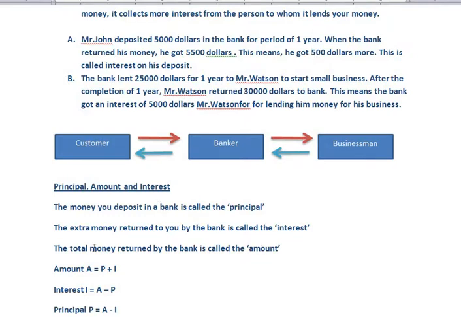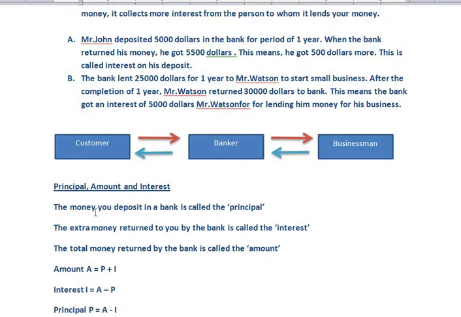What is amount? The total money returned by the bank is called the amount. So here $5,500 is the amount. The bank returned the total money to Mr. John, which is 5,500. Like, 5,000 was the deposited amount and 500 was the interest. So 5,500 in total is called the amount.